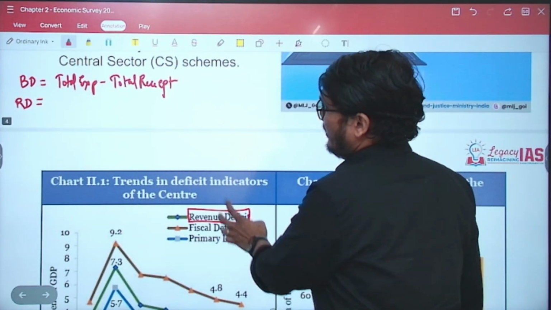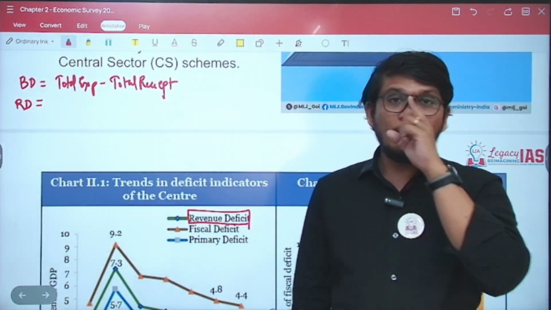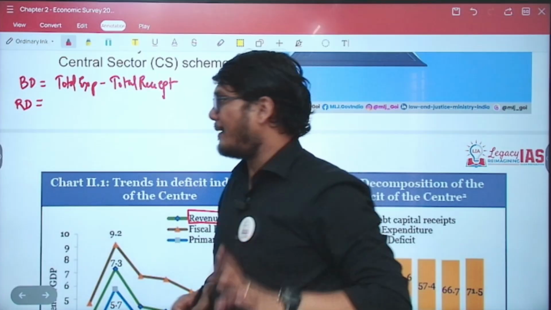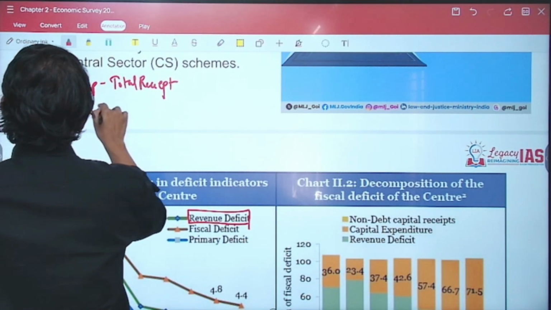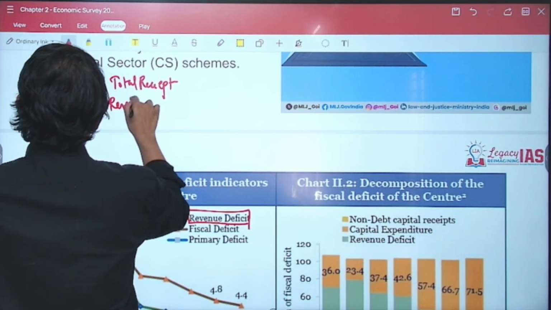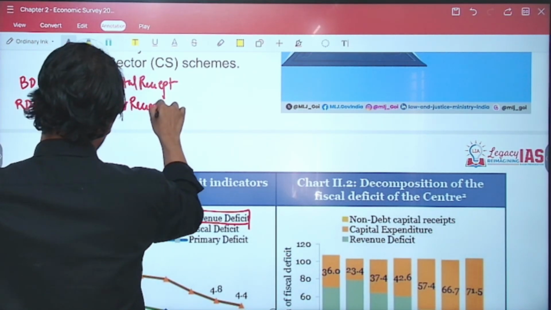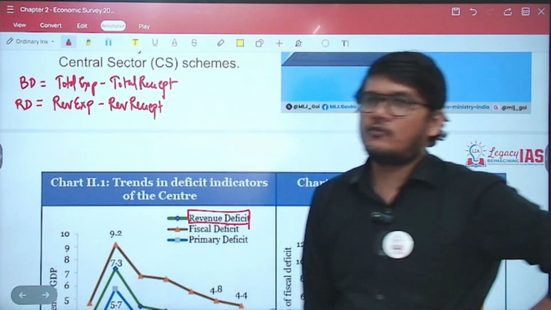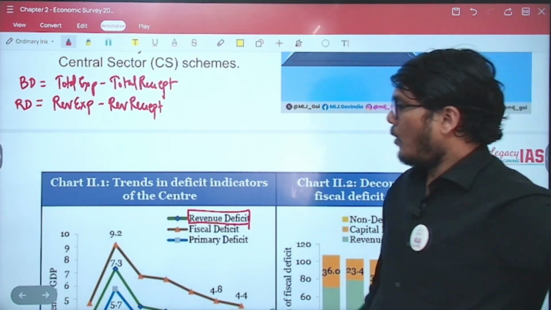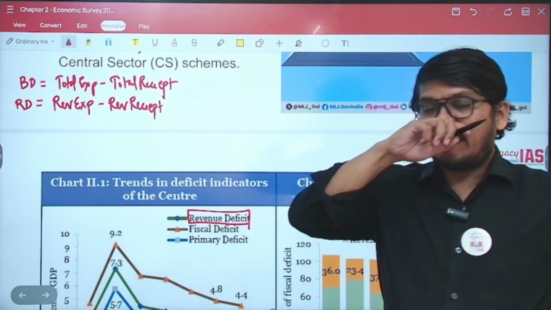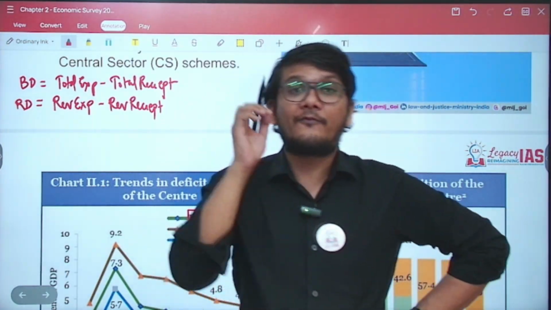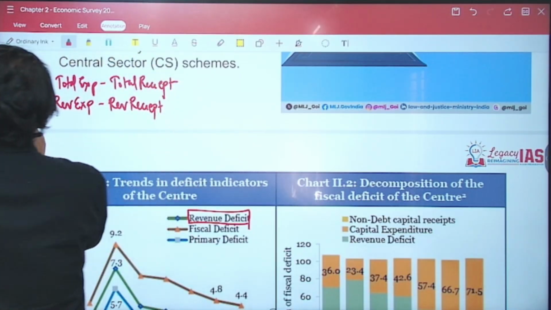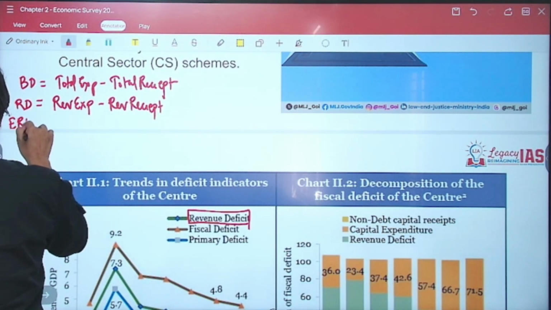Now, what is revenue deficit? In revenue deficit, you will only take the revenue expenditure minus the revenue receipt. So this is your revenue deficit. Now, one thing they have not mentioned in this particular graph is the effective revenue deficit, which is very, very important. Remember that, effective revenue deficit.